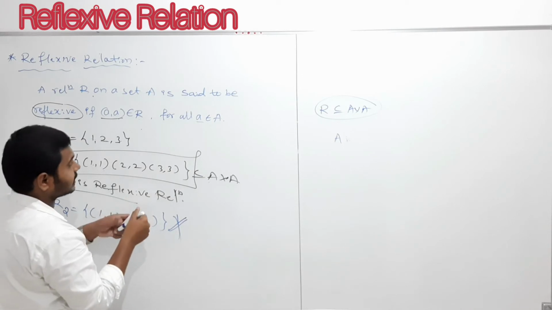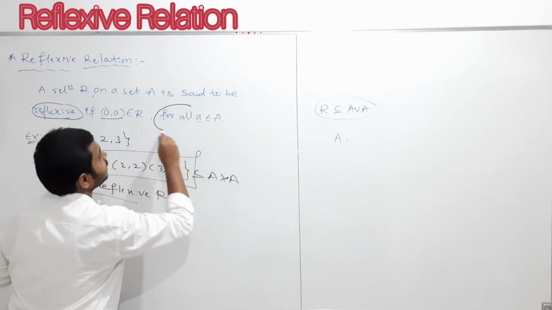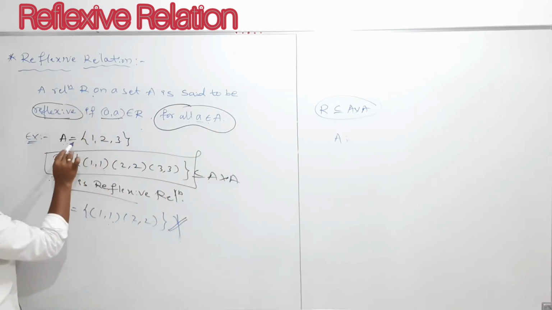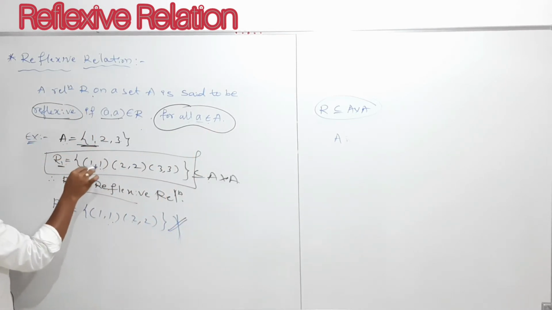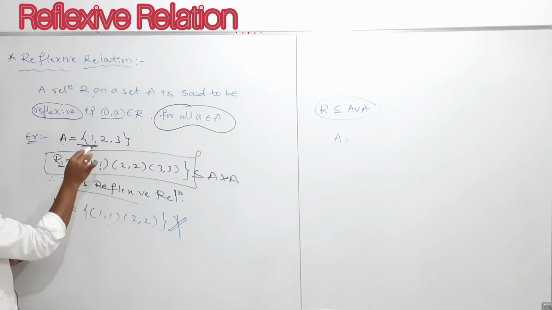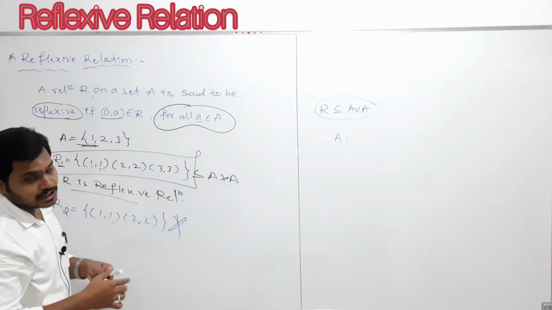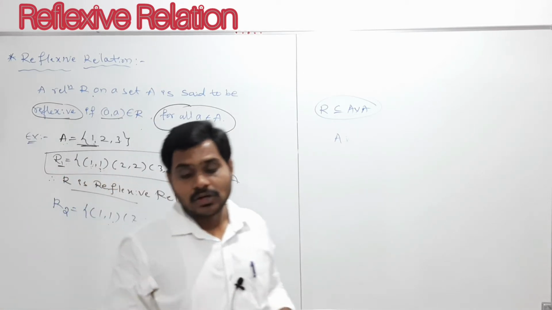That's why I wrote here, this is very, very important, my dear students. What is that? For all a belongs to A, every element of A must be related to itself. So every element of A should be related to itself, then such a relation we can call a reflexive relation. This is the reflexive relation, my dear students.